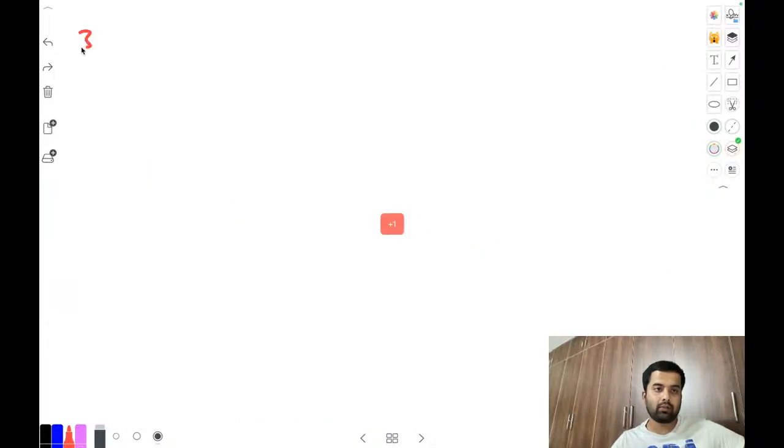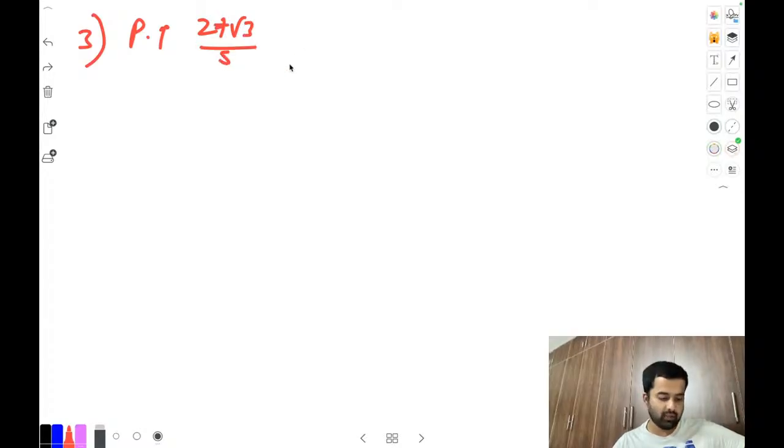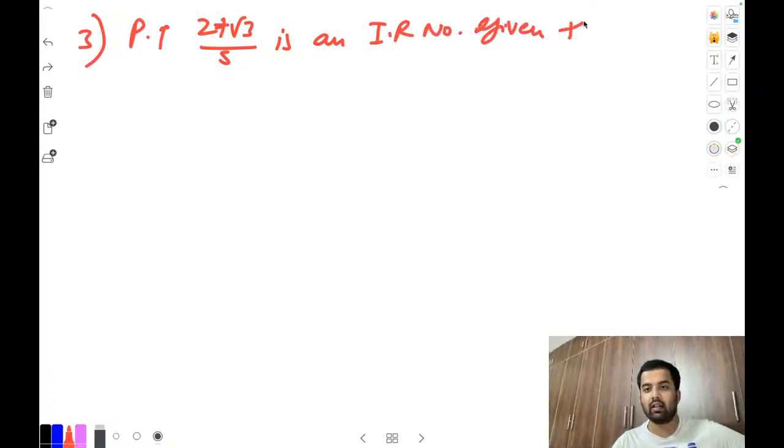Then we'll be done. Question number 3. Last problem for today, everyone. This one, figure out. Prove that 2 plus root 3 divided by 5 is an irrational number. Check this out. Given that